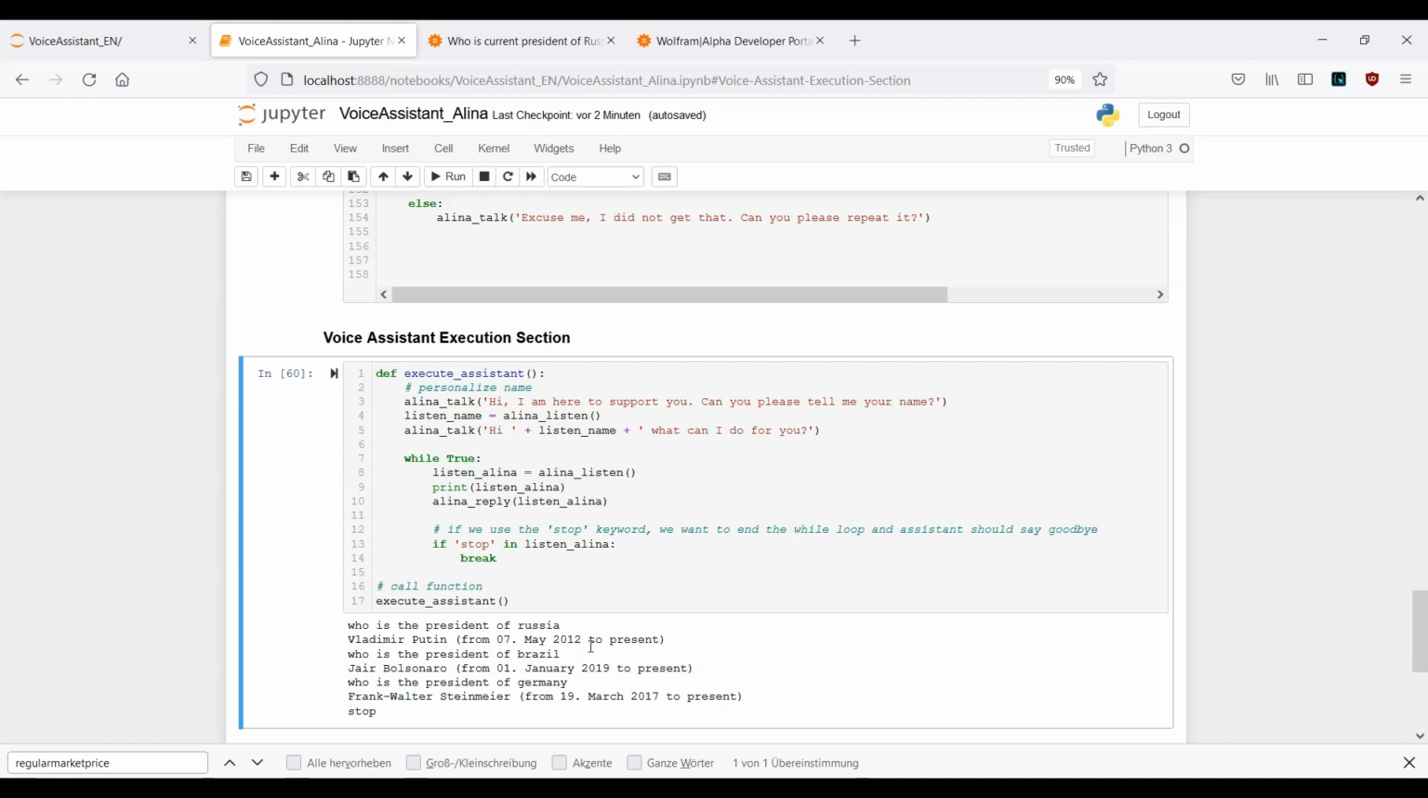Okay, so who is the president of a certain country? What is the capital of a certain country? And how to make use of the calculator. Okay, so this was actually it for the Wolfram Alpha section. And in the next section, we will build our translator.